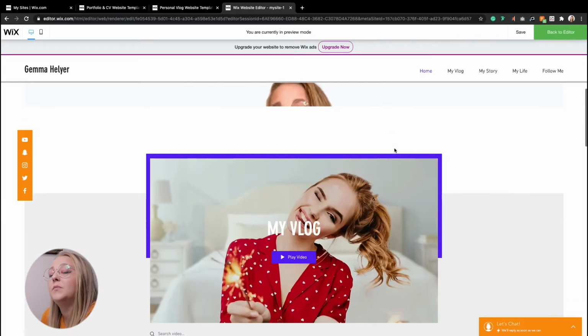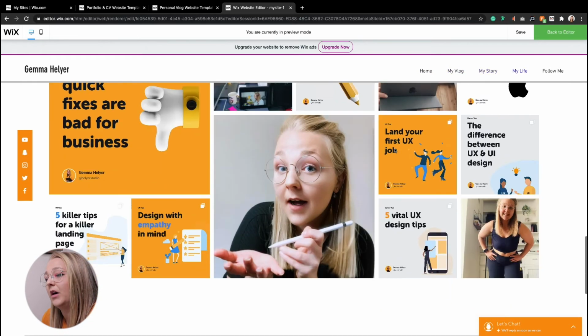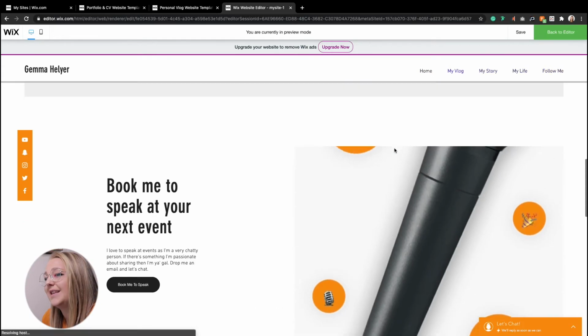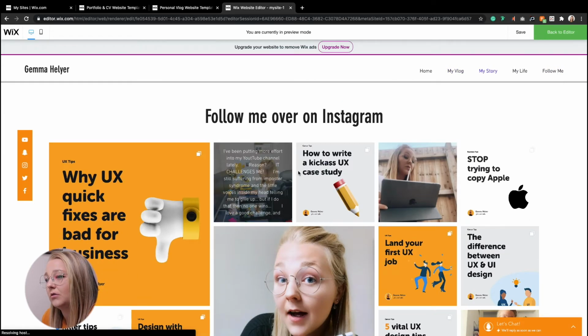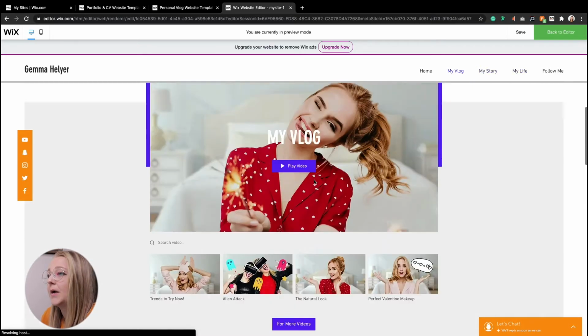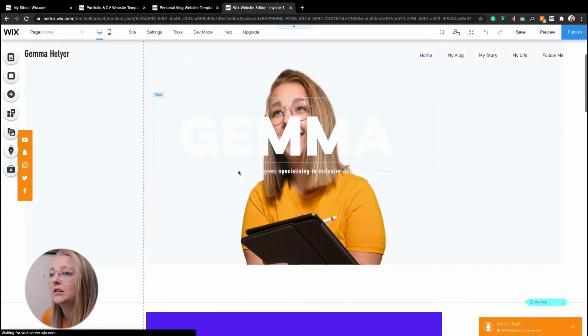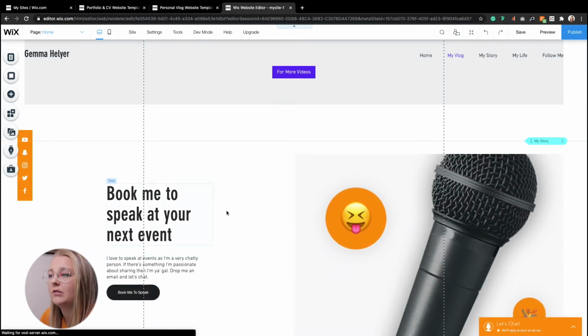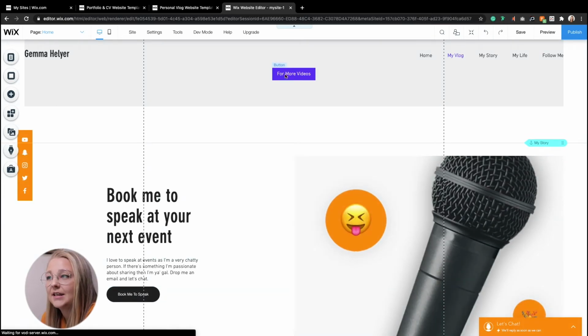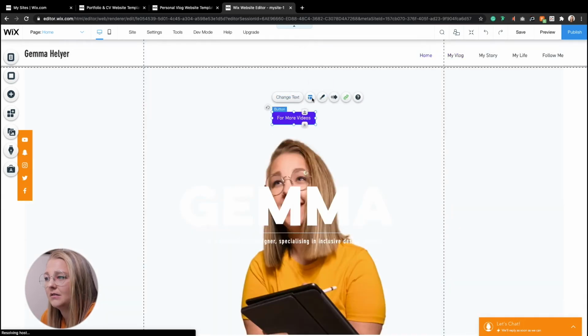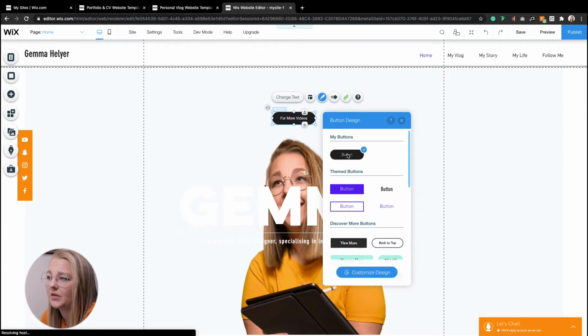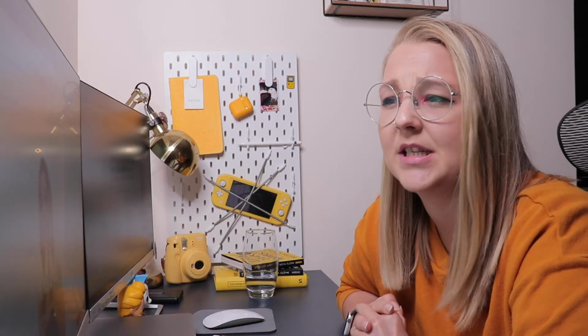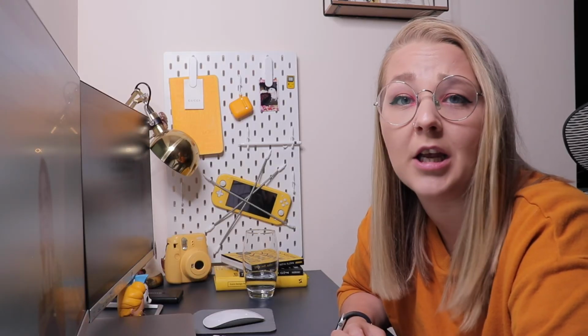But other than that, I have been able to change a couple of things, which has been fine. I haven't really tried changing layouts of anything yet. This is still pretty cool though, how it pulls in all my actual Instagram stuff, which is really cool. But yeah, so if I jump back into the editor and change a few things. Because I changed my button here, I would expect the button here to change, but it didn't. So now I'm going to have to edit the button here, I'm guessing. Design. Oh, okay. So I have to manually change my buttons around, no matter where I am. See if I can make this into a more presentable format, and then we'll do a final check-in at the end.